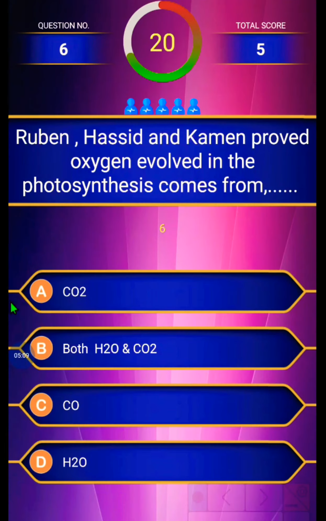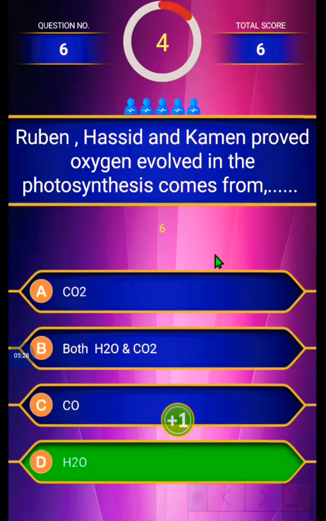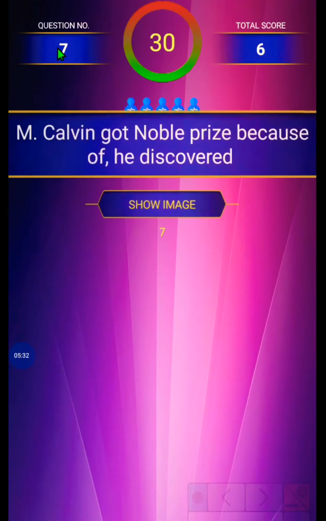First option is CO2, second is both H2O and CO2, third option is CO, and the last option is H2O. The correct answer is H2O. We can move to the next question.